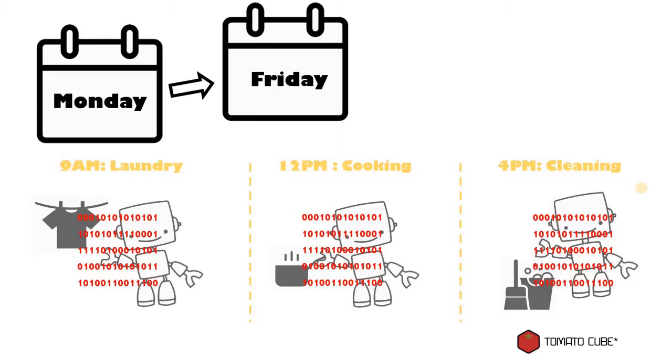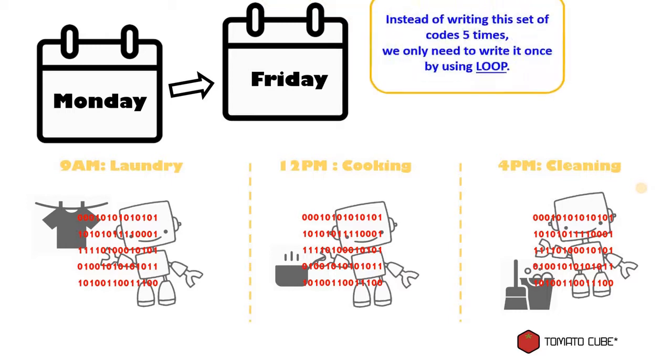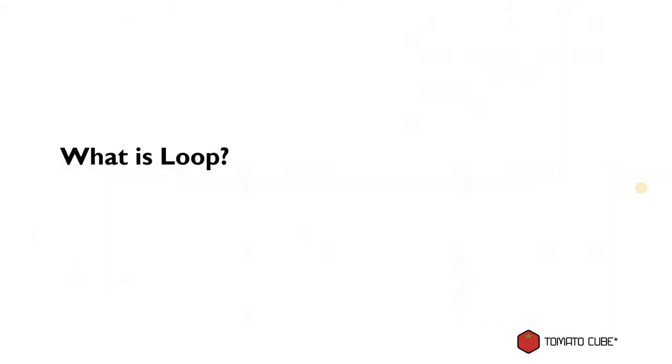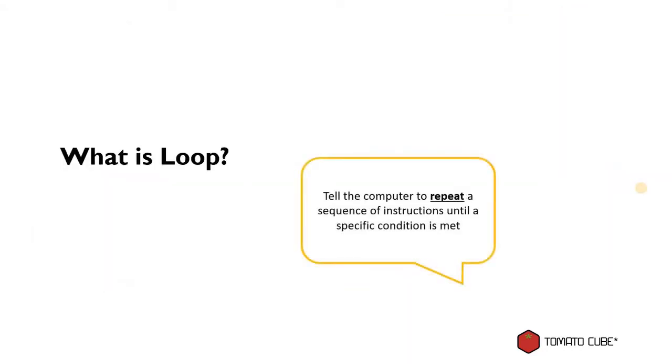And did you know that we don't have to write these sets of code 5 times for Monday to Friday? For Monday to Friday, they are the same task, so we just need to write it once because we can utilize something called loop. So what is loop? Loops help us to tell the computer to repeat a sequence of instructions until a specific condition is met.